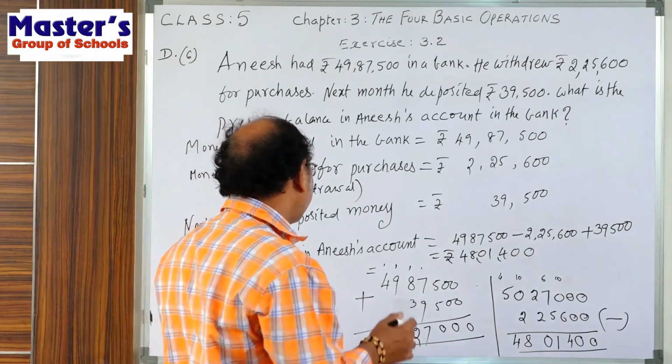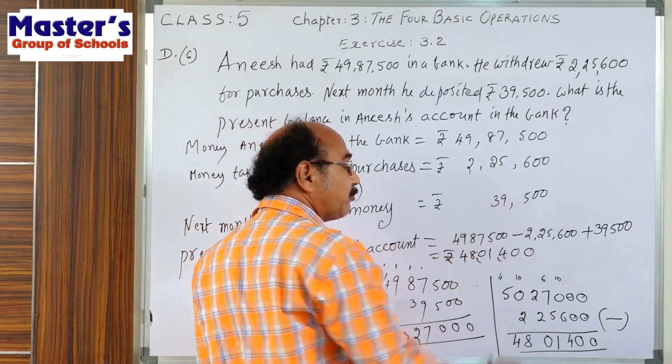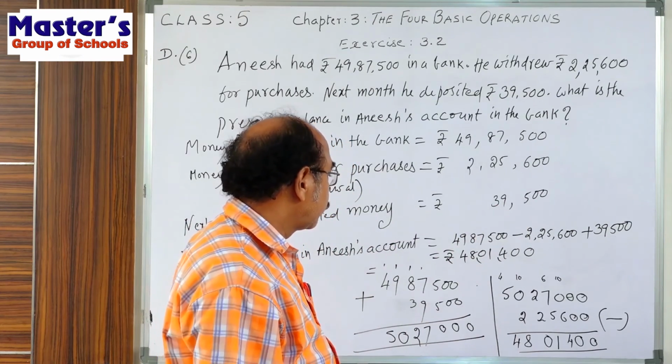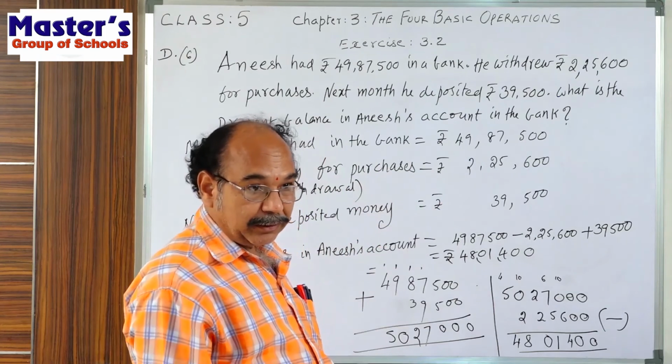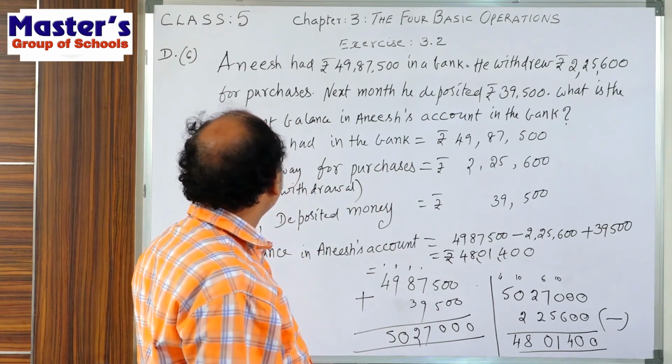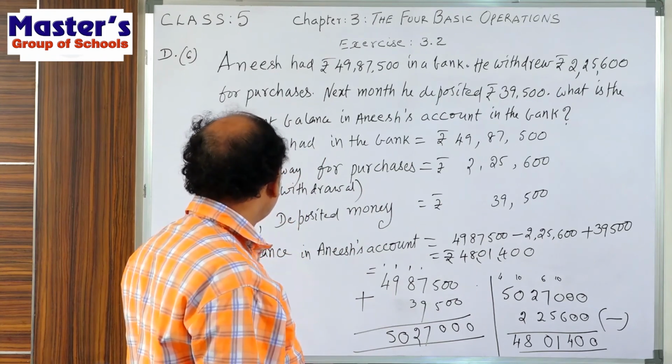That's why the 39,500 amount is deposited. This is the bank transaction done by Anish.